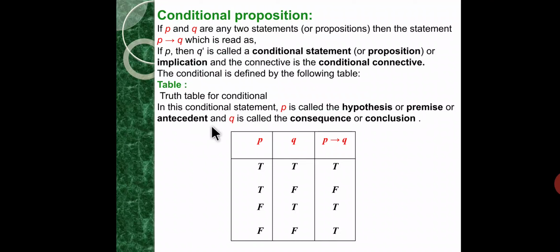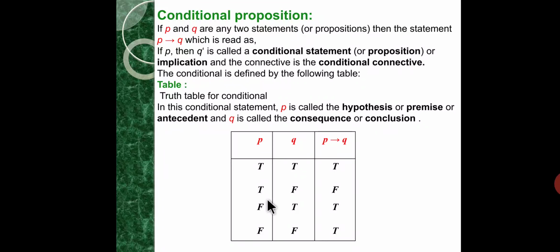In this truth table, P has truth values true, true, false, false, and Q has truth values true, false, true, false. So the rule is when P is true and Q is false, the conditional proposition has truth value false. In remaining cases, the truth value is true.